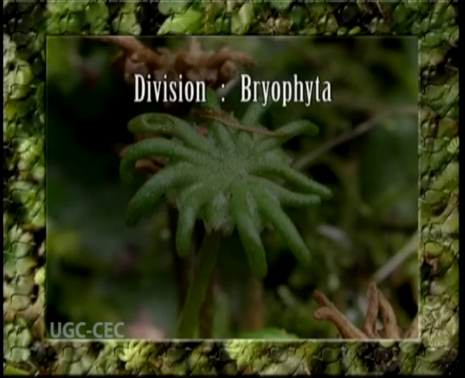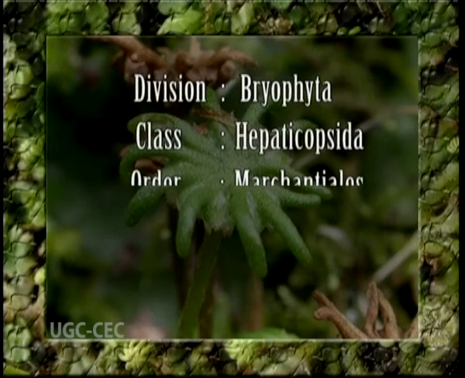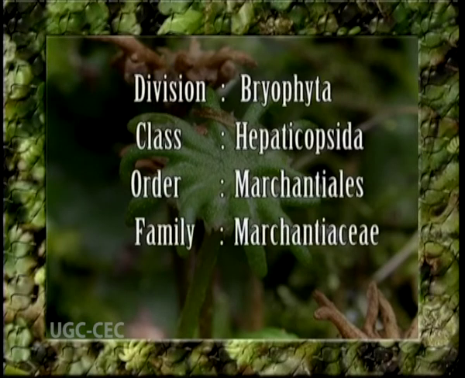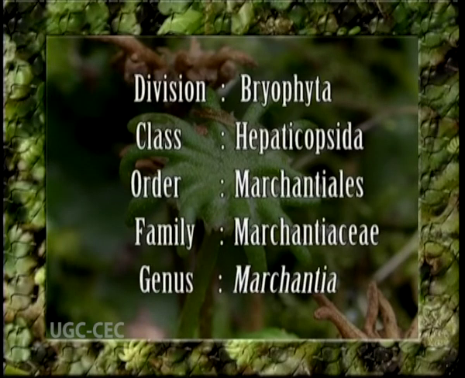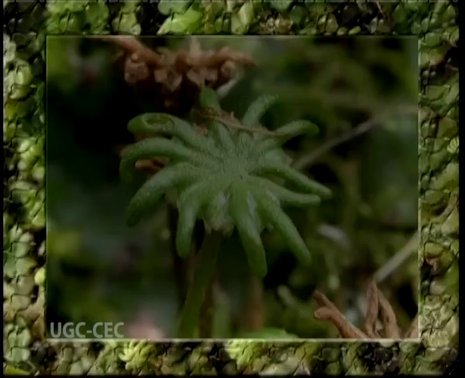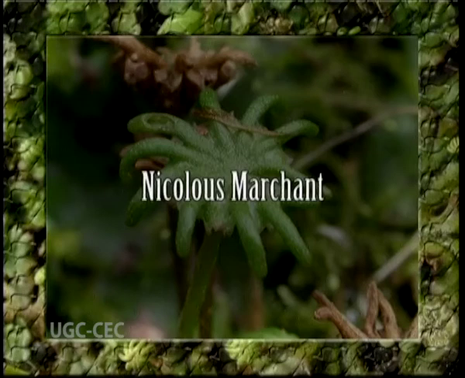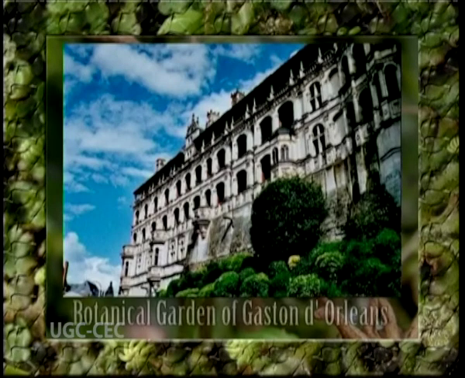Let us first talk about the systematic position of Marchantia. Marchantia belongs to division Bryophyta, class Hepaticopsida, order Marchantiales, family Marchantiaceae and genus Marchantia. Marchantia has been named in honor of Nicolas Marchant, the then director of the Botanical Garden of Gaston d'Orléans in Blois, France. The genus is distributed all over the world. It includes about 65 species, 11 of which are reported from India.